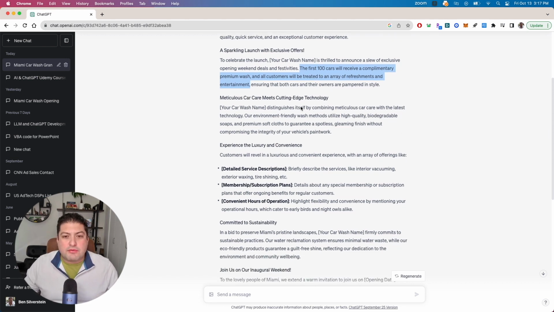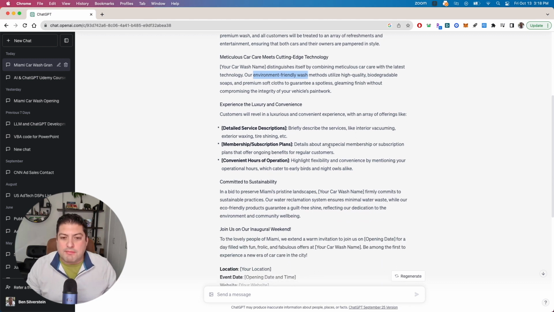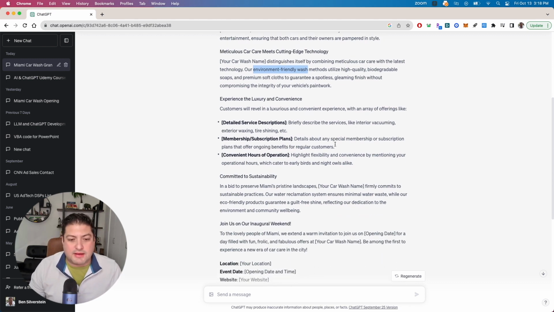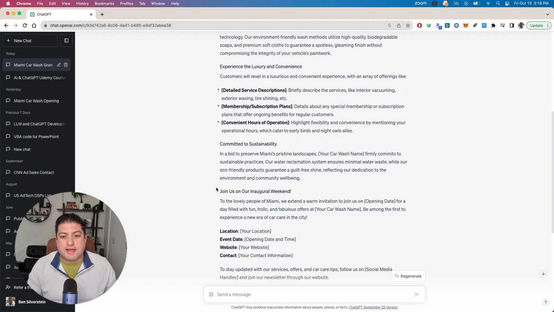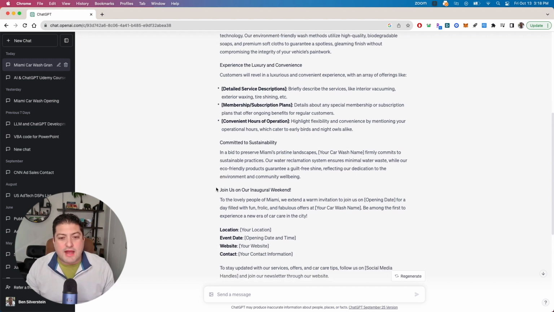Let's keep going. How do we distinguish ourselves? By combining meticulous car care with the latest technology, an environmentally friendly wash. Well, I didn't say it was environmentally friendly. Maybe it is, maybe it isn't. But why would it come up with that? It gave us stuff about a membership plan, which I didn't say anything about, and a commitment to sustainability. Again, I never said anything about that in the prompt.